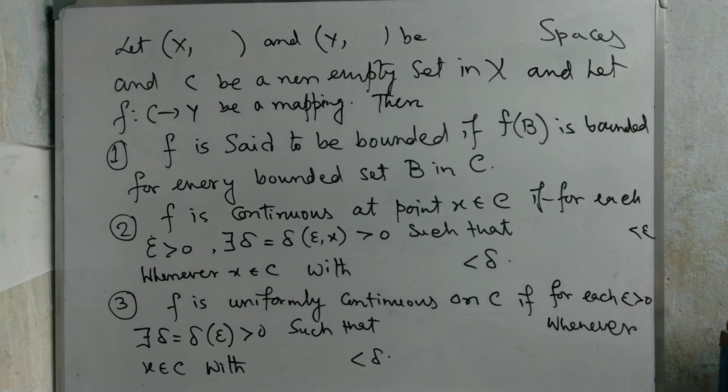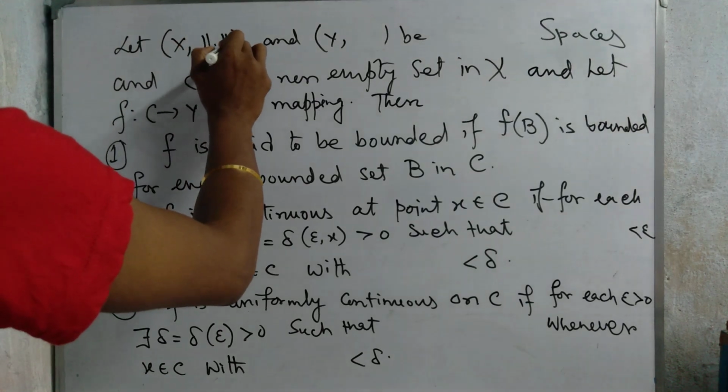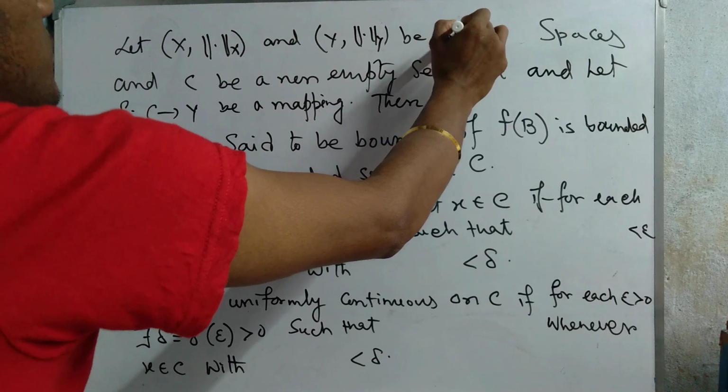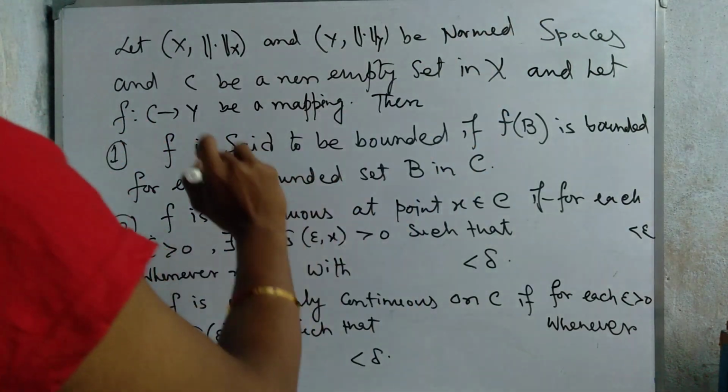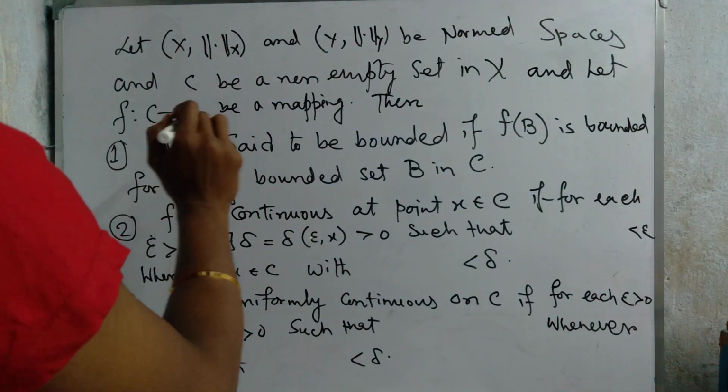Okay, now we're going to discuss that. Here (X, norm X) and (Y, norm Y) be norm spaces, and C be a non-empty set, and let f: C to Y be a mapping.